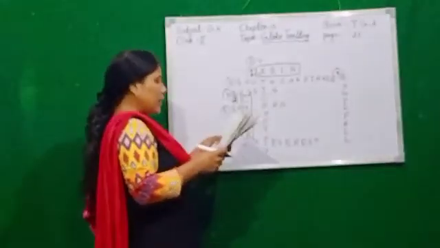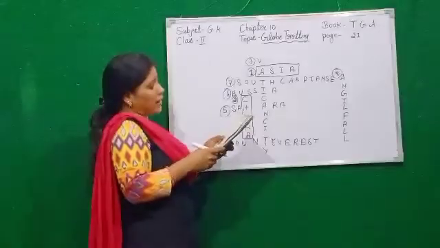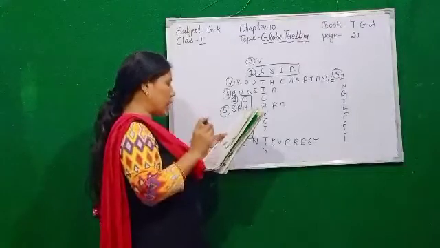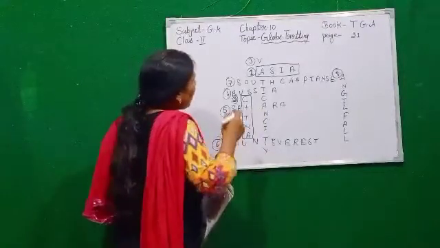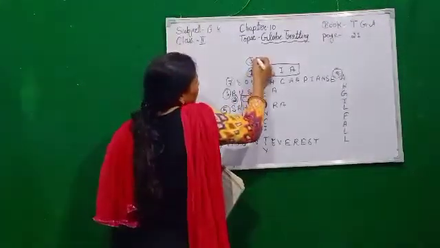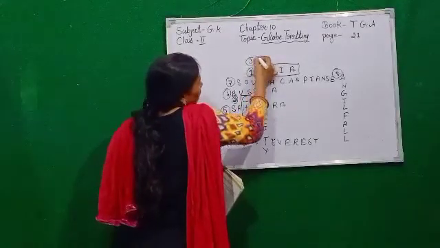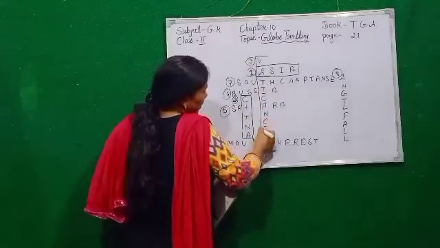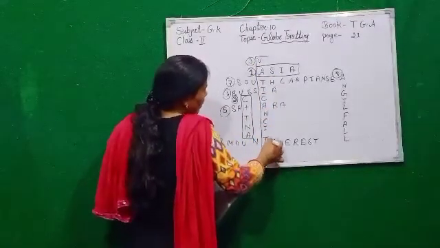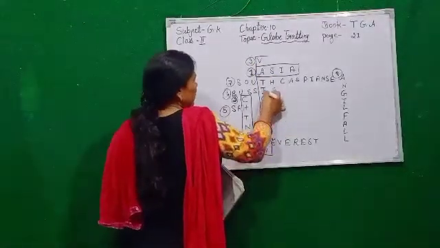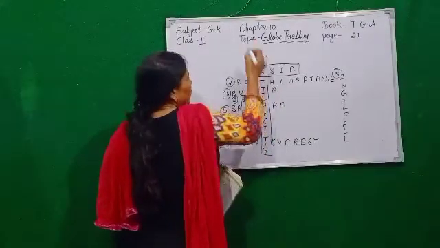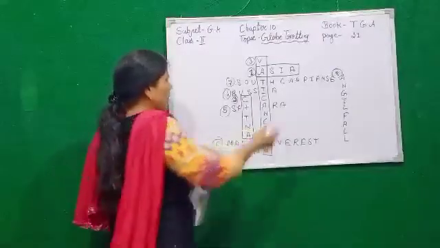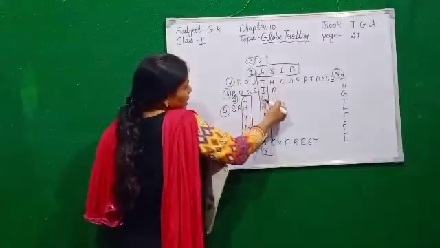Third is, it is the smallest country in the world. Which is the smallest country in the whole world, children? That is Vatican City. So we write here to here. Mark here, like this. Vatican City is the smallest country in the world.